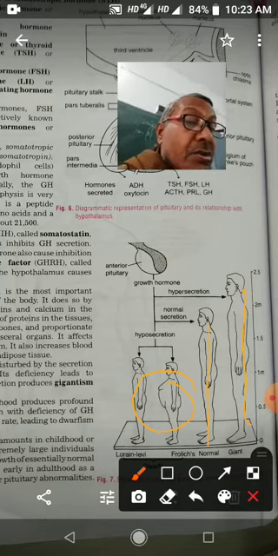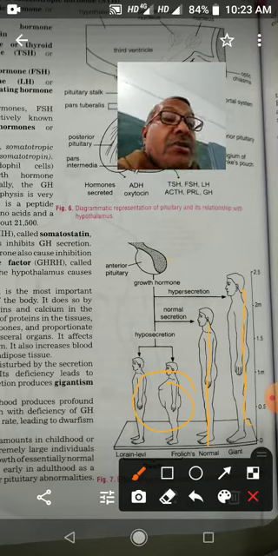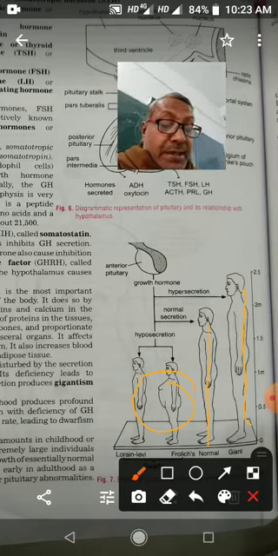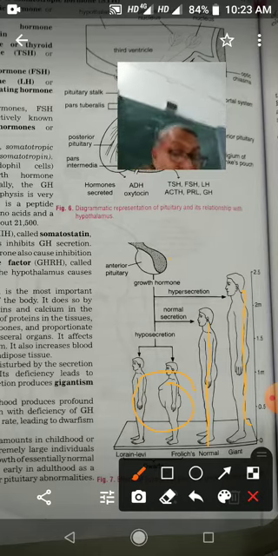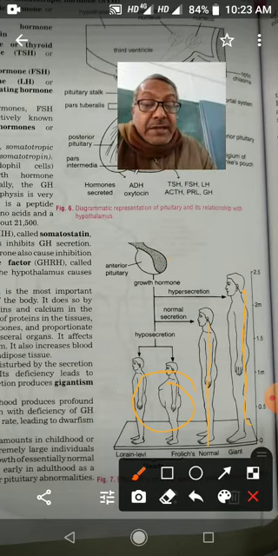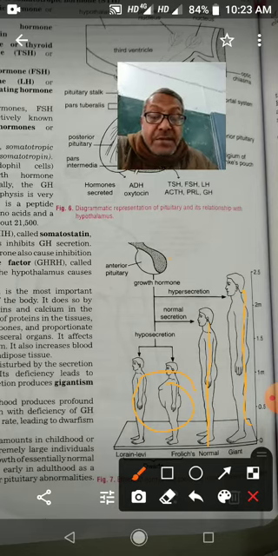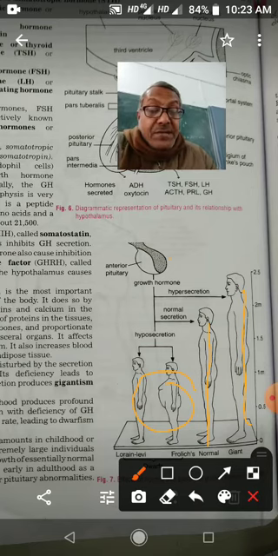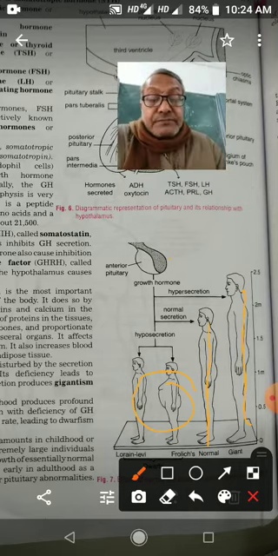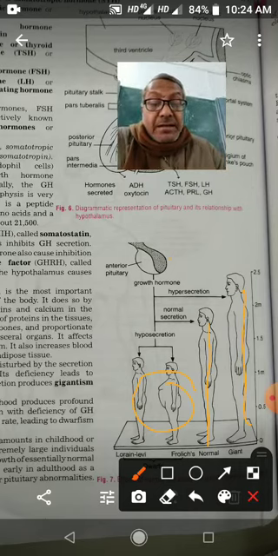acromegaly. So acromegaly is due to oversecretion of growth hormone in the adult, and in this acromegaly there is growth in the face bones, hands and feet get enlarged, the head becomes large in size, the jaw is elongated, and it gives a gorilla-like appearance.